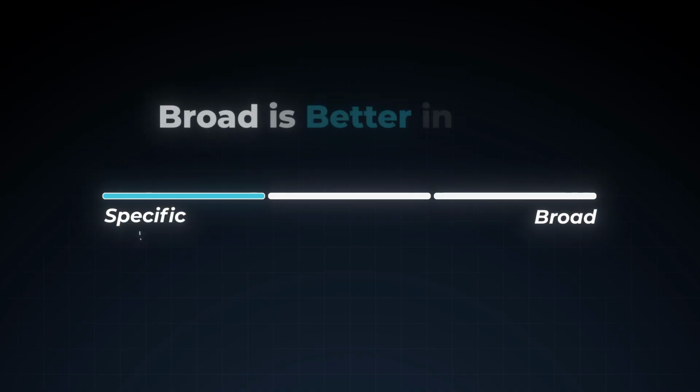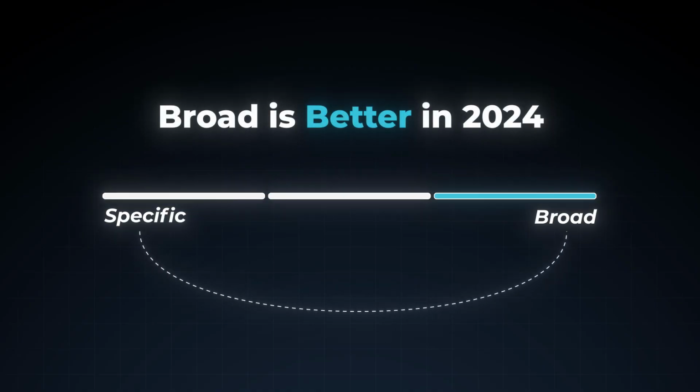But the thing is, after the privacy updates, long story, broad is pretty much better. I've tried targeting over the last couple of years a little bit. It's not as good. Letting Facebook decide the audience for you is performing a lot better. The reason is that Facebook is getting better and better at defining the audience your ad should be shown to. They obviously scan the copy of your ad and the image or video itself to determine what your ad is about and to show it to the right people. So you kind of have to put the trust in Facebook that they're going to choose the right audience for you.